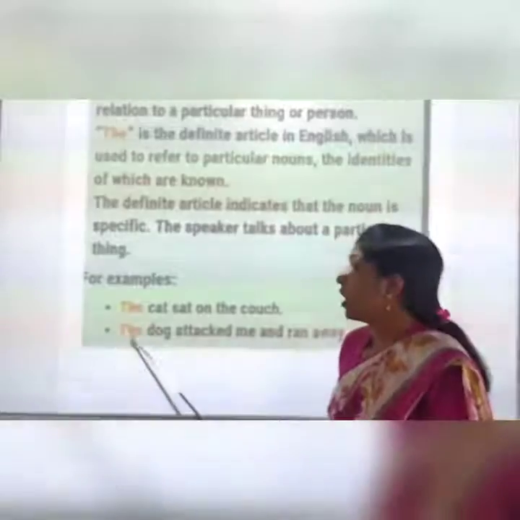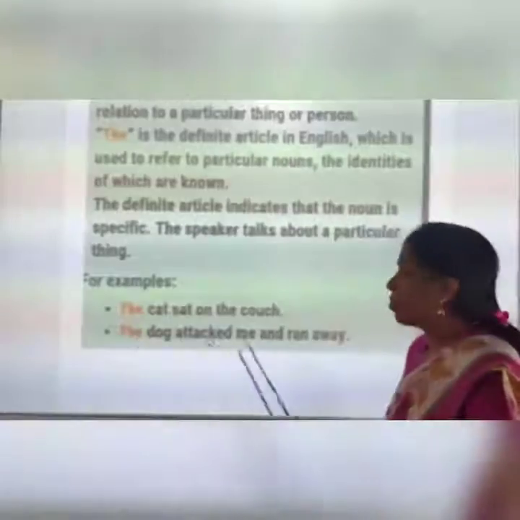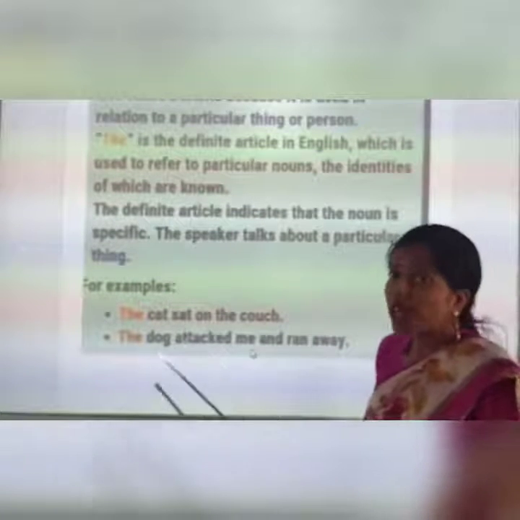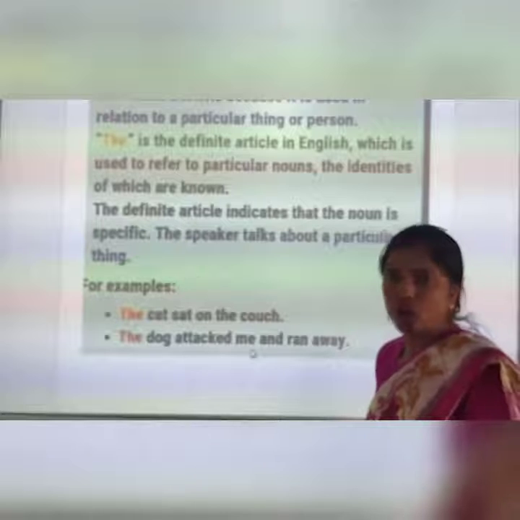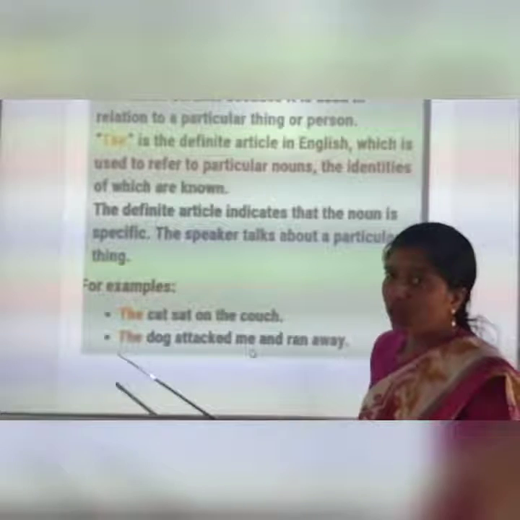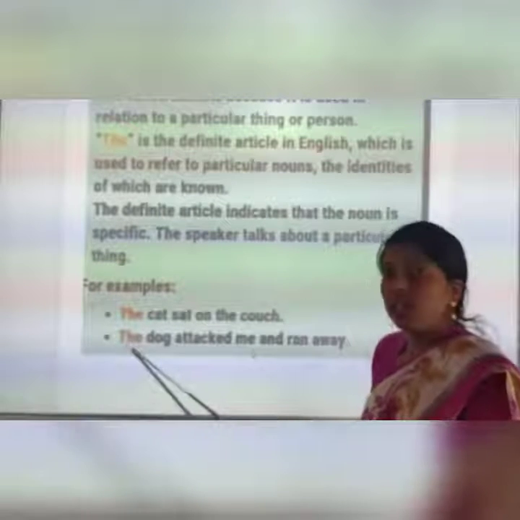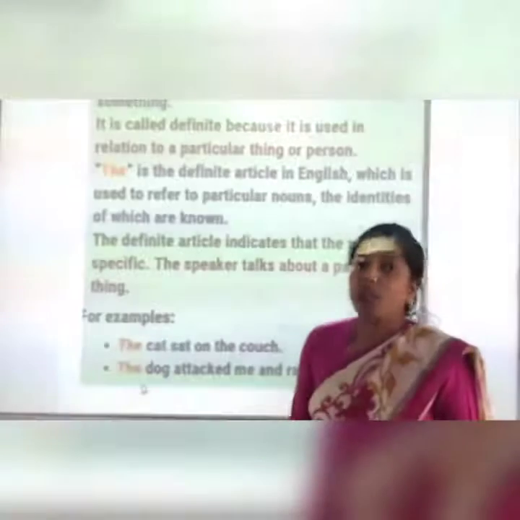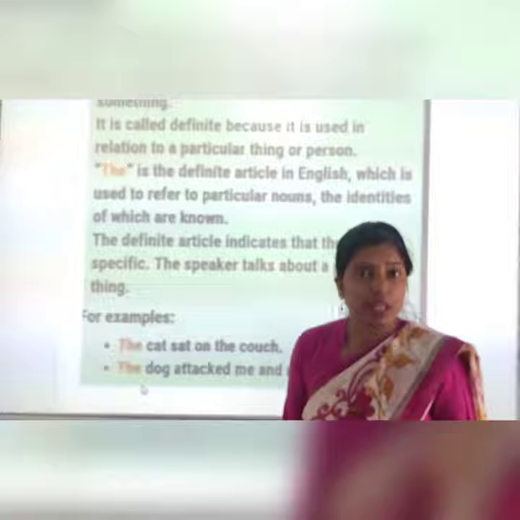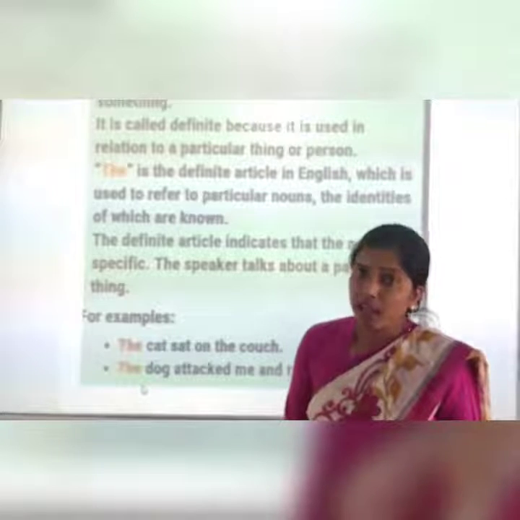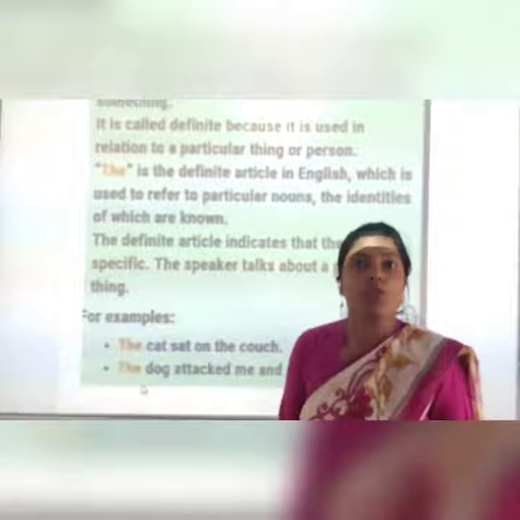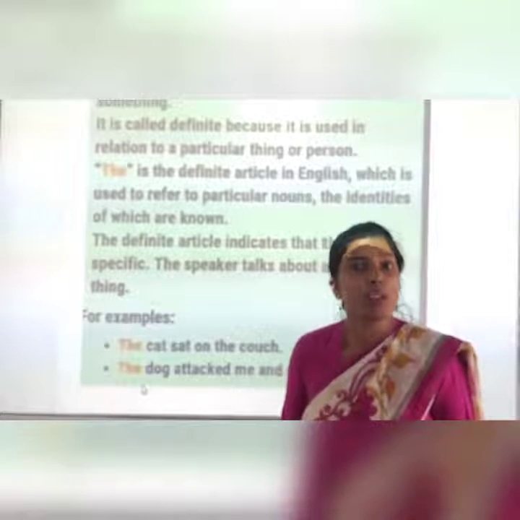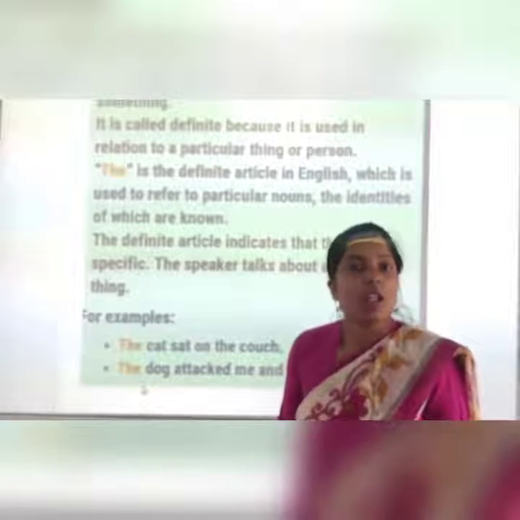That's why which article are we using there? The article the. The dog attacked me and ran away. Here we are talking about the particular dog who attacked me. That's why which article are we using here? The article the. Is it clear to you all? So, you have to understand where we are using the. The is the definite article, and we use it with a specific noun, when we are talking about a specific person or thing.